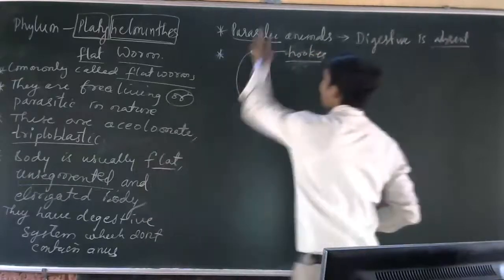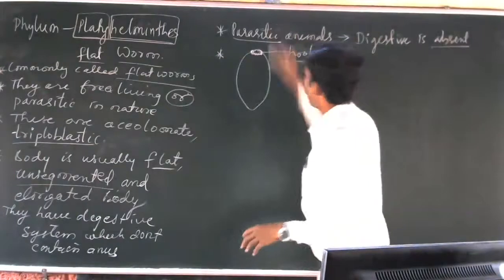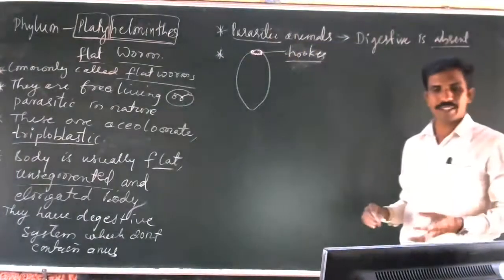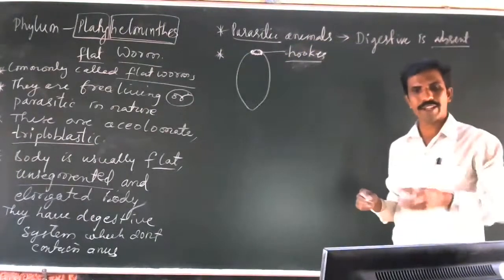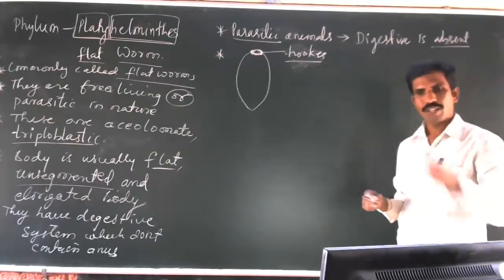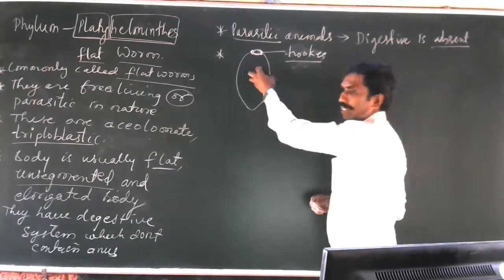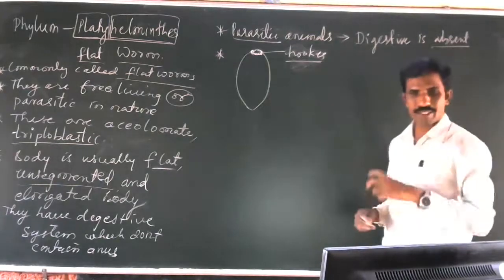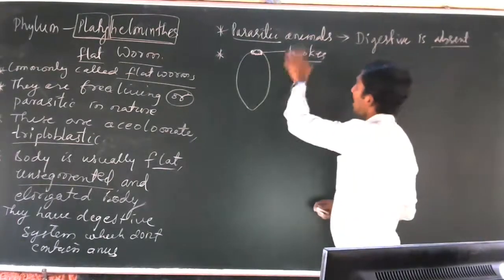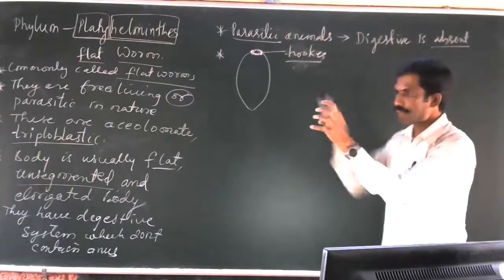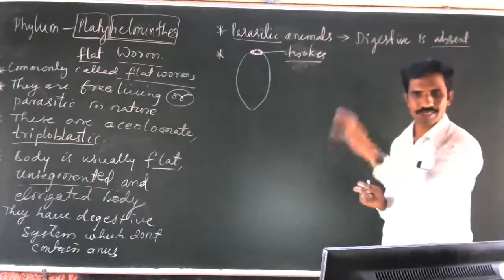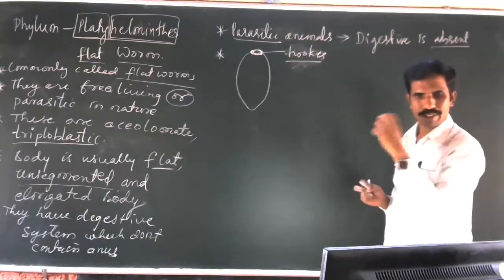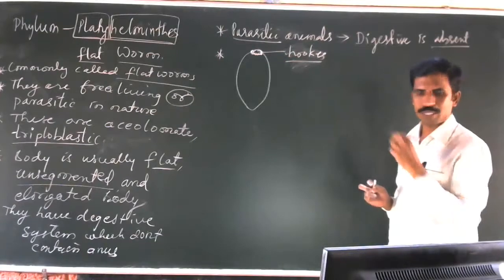Usually a parasite depends on other animals. They reside in the body of another organism. They attach themselves inside the intestine by the help of these hooks and directly absorb the ready food, the nutrients from the blood.